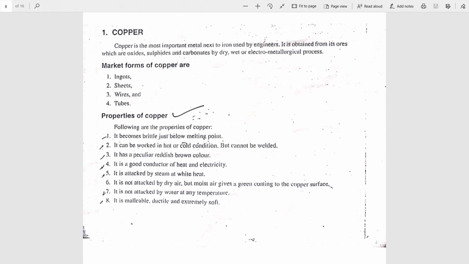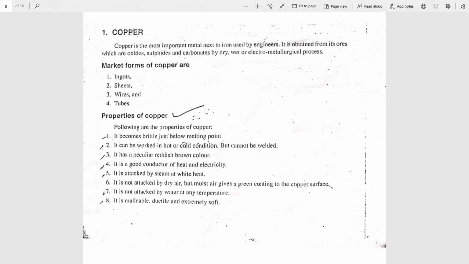Next, we'll move towards non-ferrous metals. In that, you are going to study the properties and uses of copper, aluminium, zinc and tin, as I already explained. First, let us start with copper. In the market, copper is available in different forms: wire, tubes, sheets, etc.